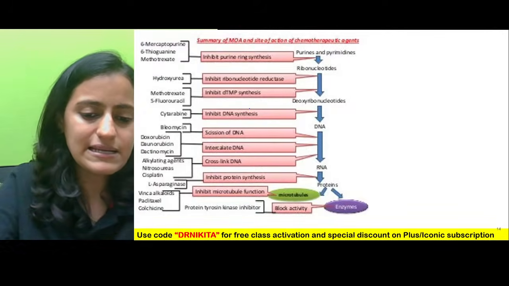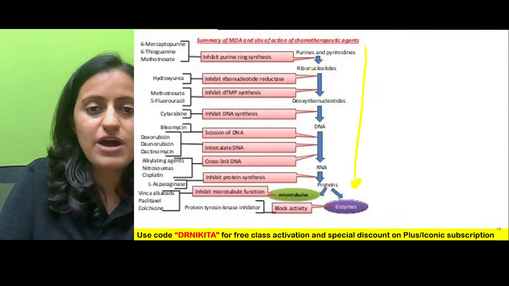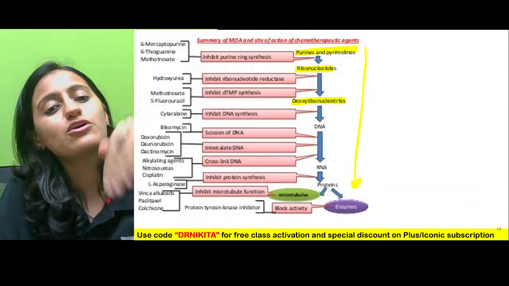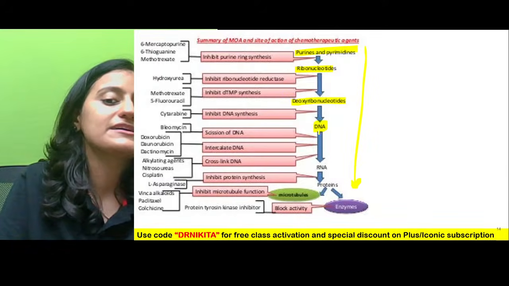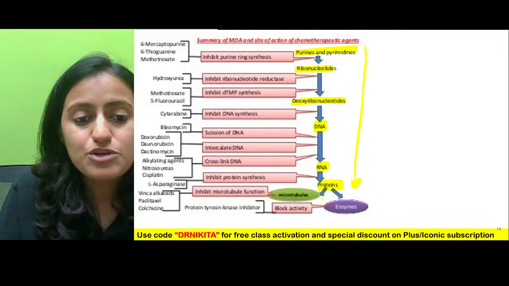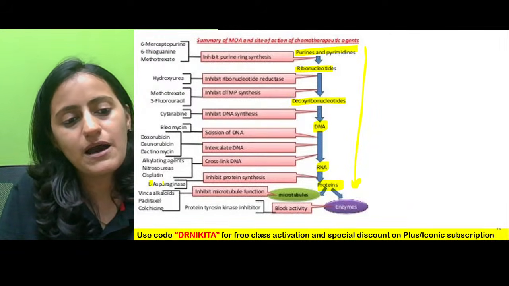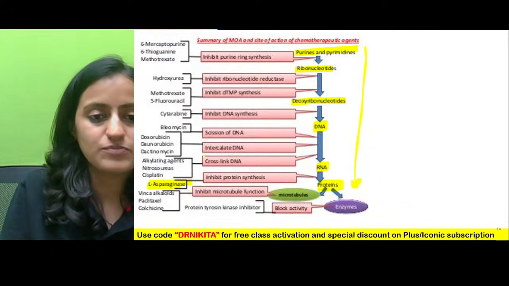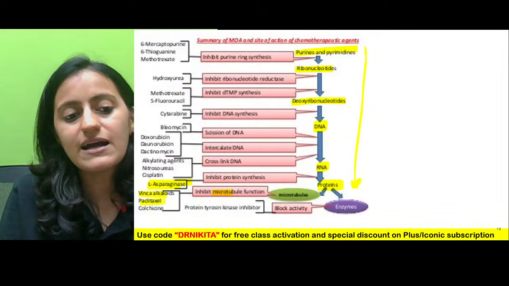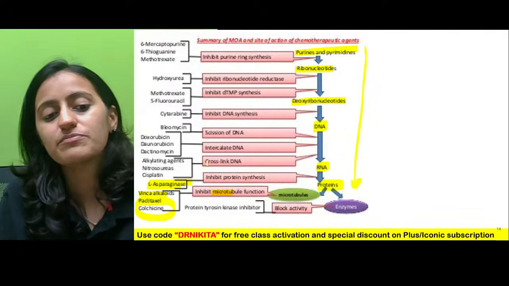This is a bit of an unclear slide, but I'll read it out for you. This is the sequence: purines and pyrimidines form ribonucleotides, then deoxyribonucleotides, then DNA is formed, RNA is formed, and proteins are formed. Which drug inhibits protein synthesis? L-asparaginase, because it depletes the amino acid. Microtubule inhibitors are the vinca alkaloids and paclitaxel, and remember colchicine. Which gout drug acts on microtubules?